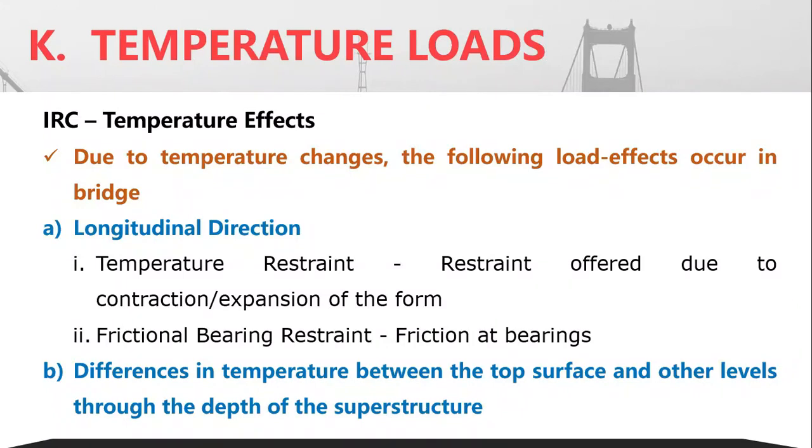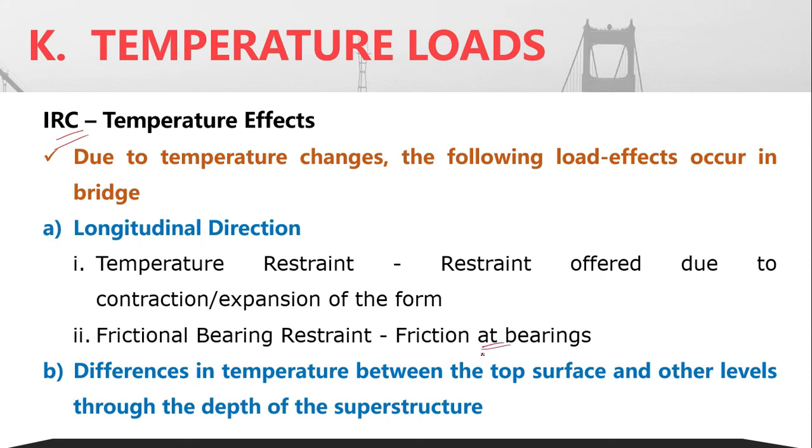Now, in case of IRC, as I told you, there are two types of temperature effects. One is the longitudinal direction that causes the temperature expansion and contraction along the axial direction, and this will also affect the friction at bearings.